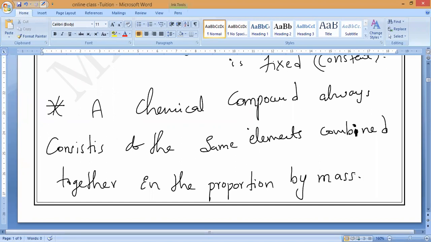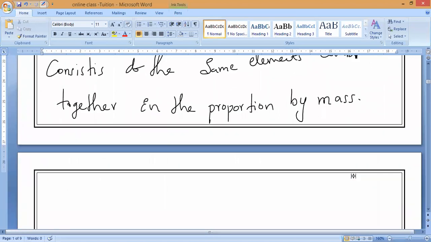If we measure hydrogen mass and oxygen mass anywhere in this universe, wherever water is available, that is what we call proportion by mass. That is what we should call the law of constant proportion. That's all. Okay? Clear?